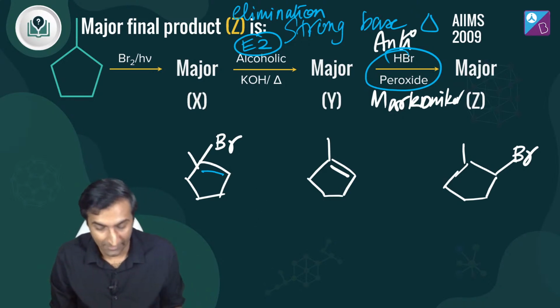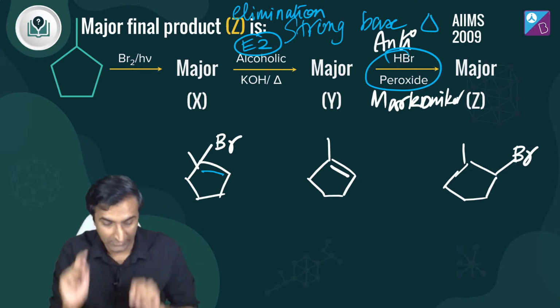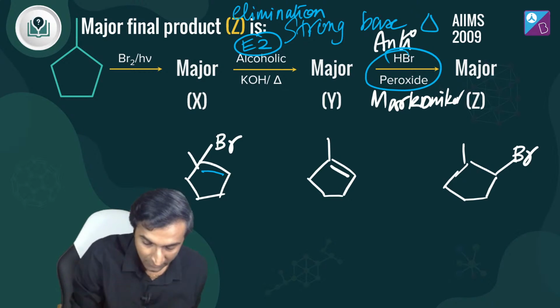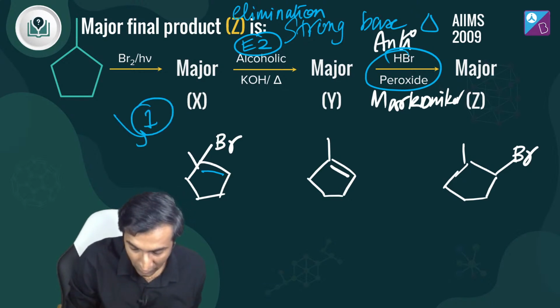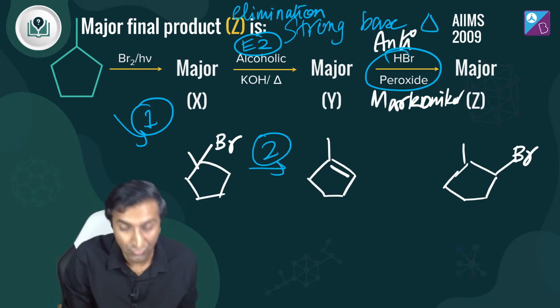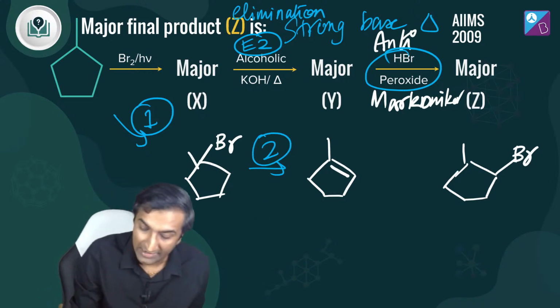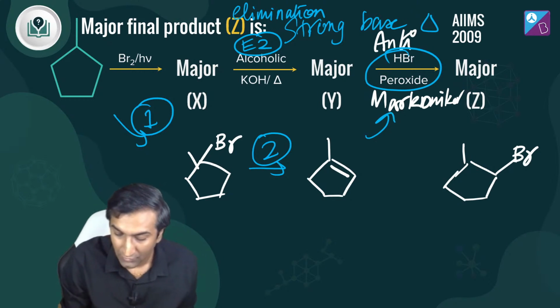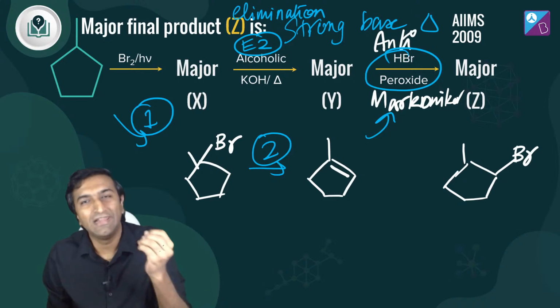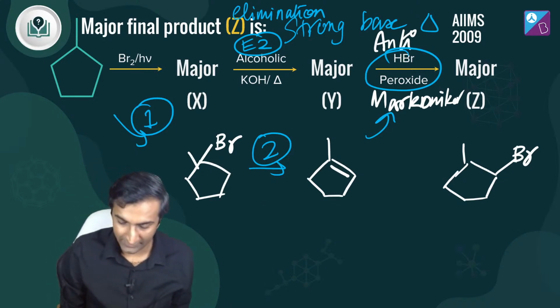It's not that complicated. The main thing to know: there were two things. First, the reagent is NBS here. That was step number 1. Next, this is simply an E2 mechanism. What came in went away and a double bond formed. Lastly, this anti-Markovnikov addition, which means that instead of bromine adding to the more substituted carbon, it'll go to the less substituted carbon. That's it.